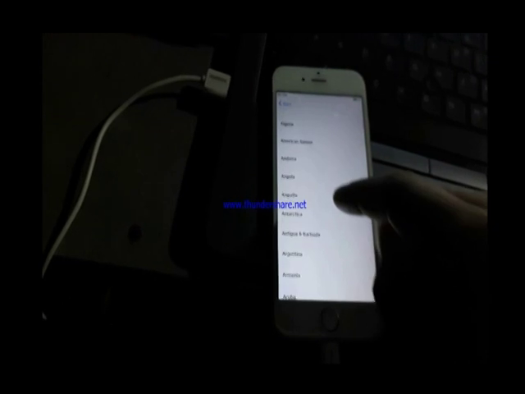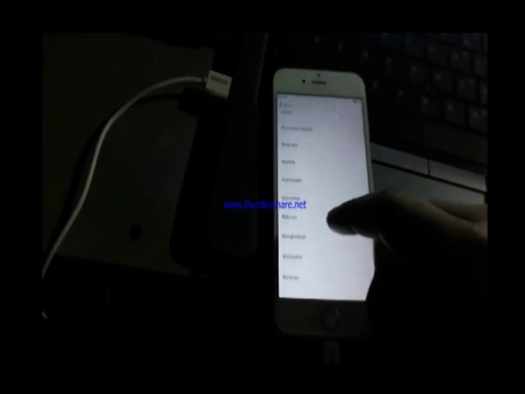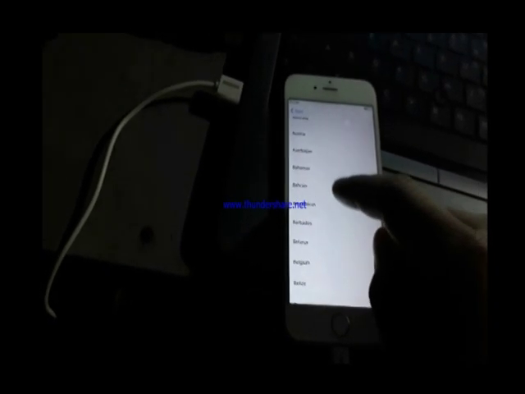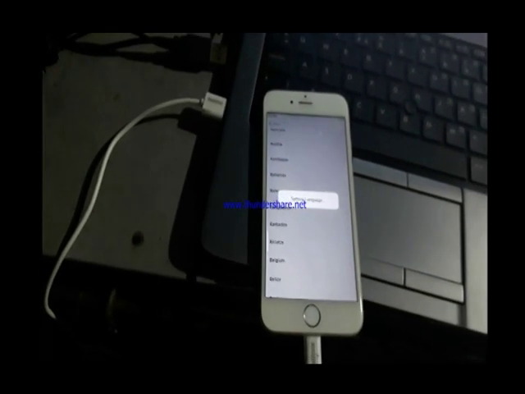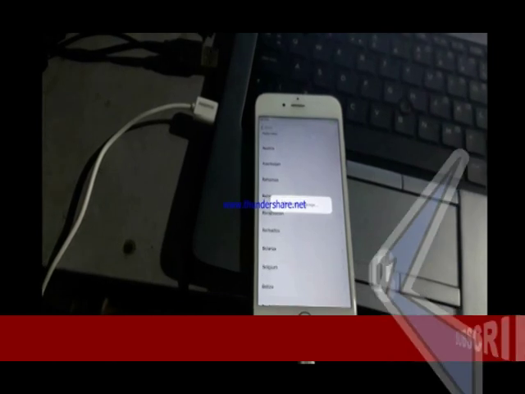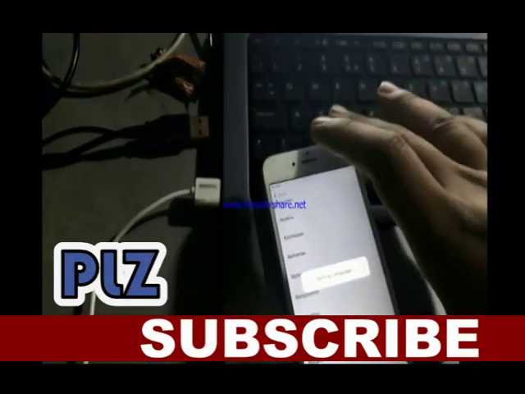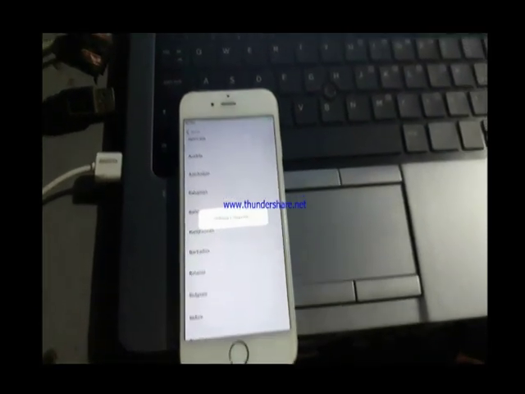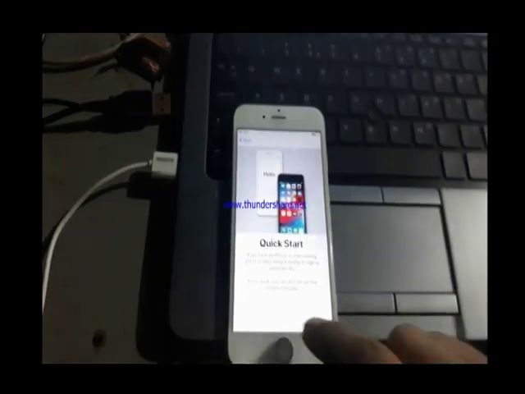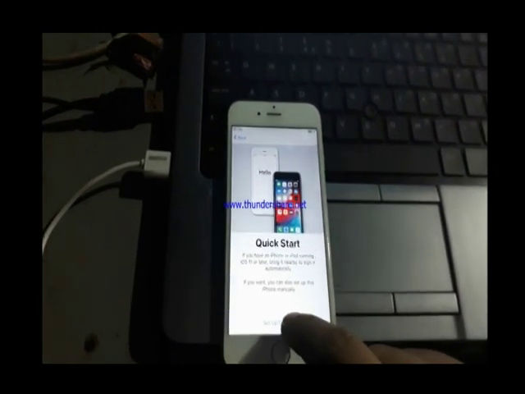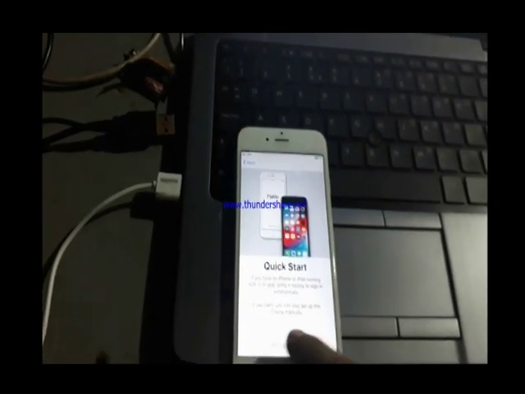My country is Bangladesh, so I am selecting Bangladesh. Quick start, set up manually.